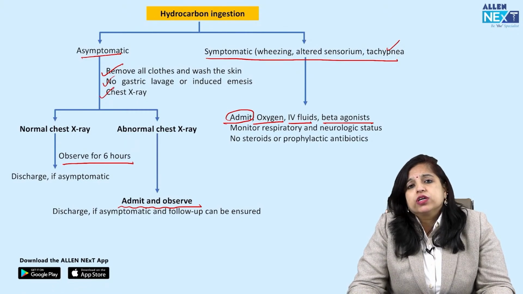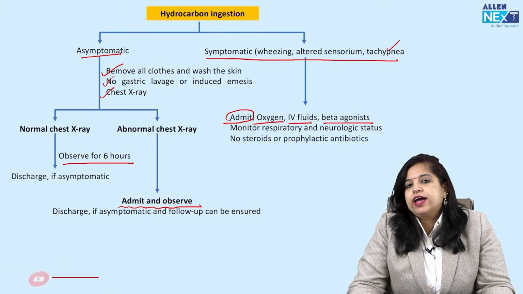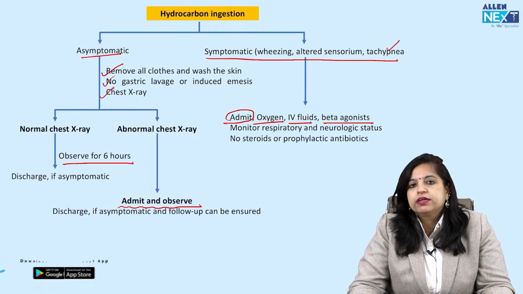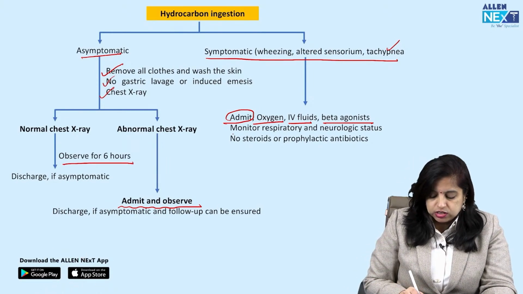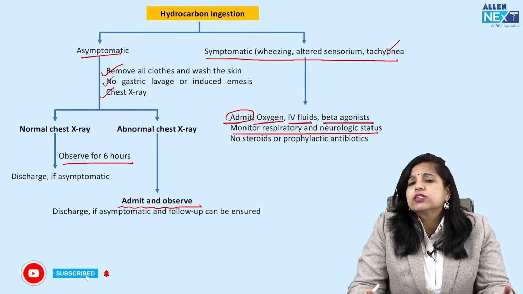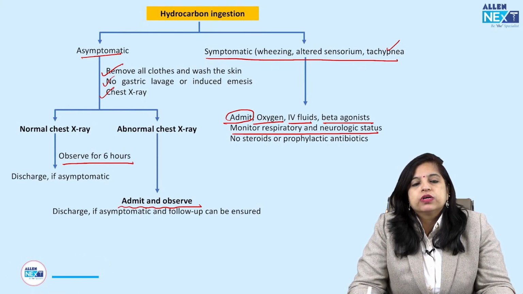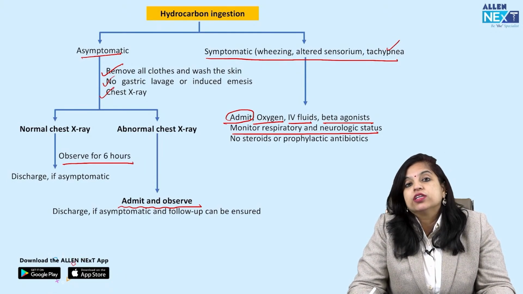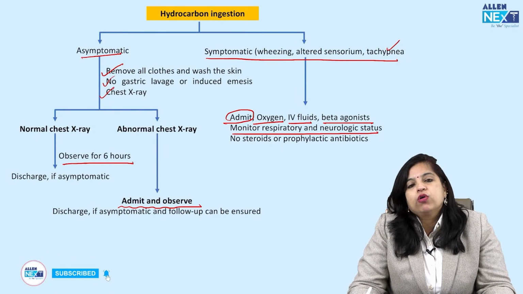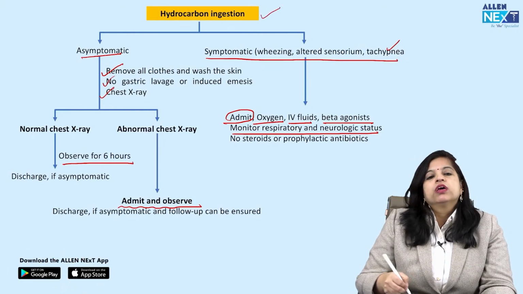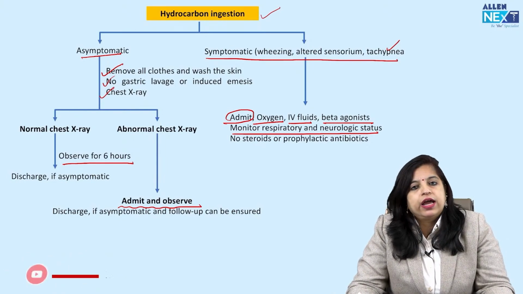or there is no role of steroids or any kind of prophylactic antibiotics. Please remember this. There's no role of any steroids or prophylactic antibiotics. Okay, what you have to do is just monitoring the respiratory and neurological status. Now the question comes कि मैम neurological status क्यों बोला आपने? So please remember, जो aromatic hydrocarbons होते हैं वो CNS पे ज़्यादा इफेक्ट करते हैं. So that is why the child will end up with drowsiness, and altered sensorium. So that is why, in general, hydrocarbon ingestion में we have to monitor the neurological and respiratory status.